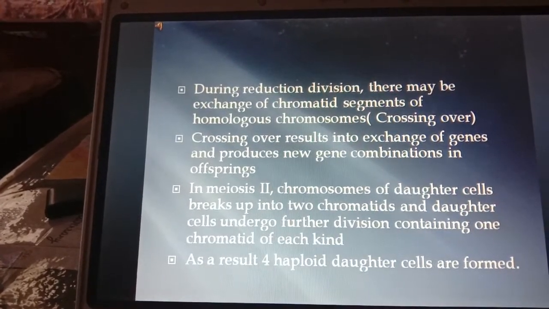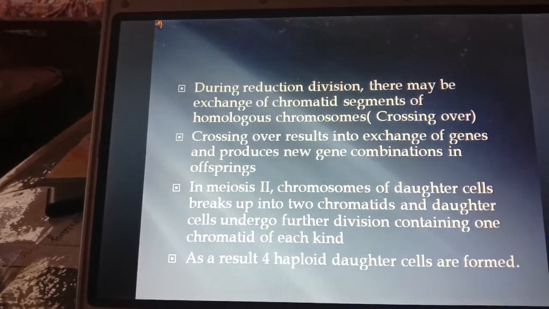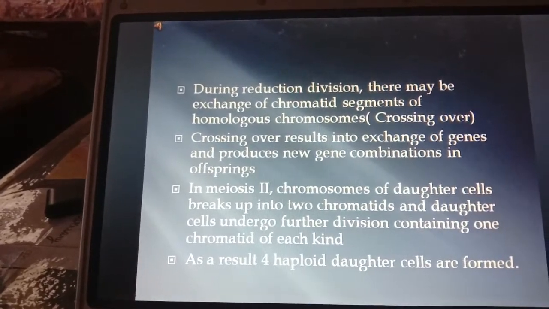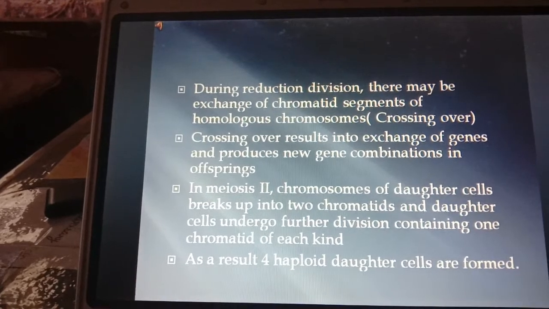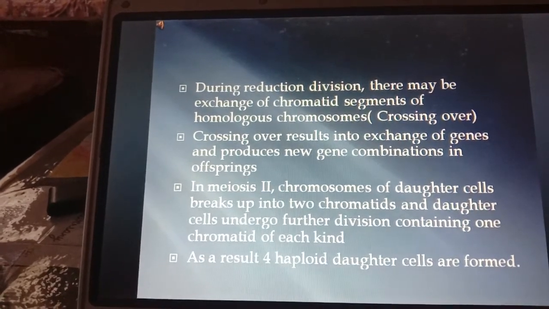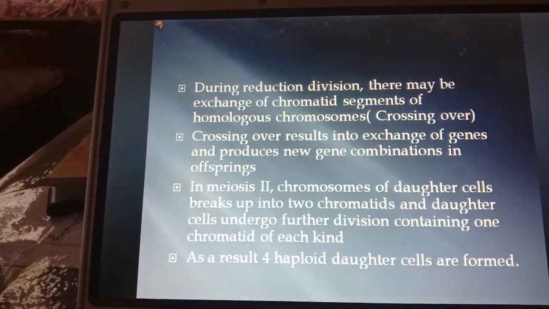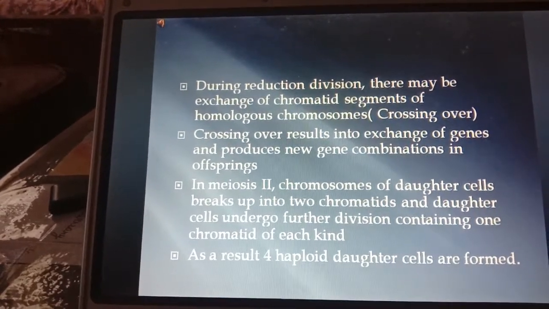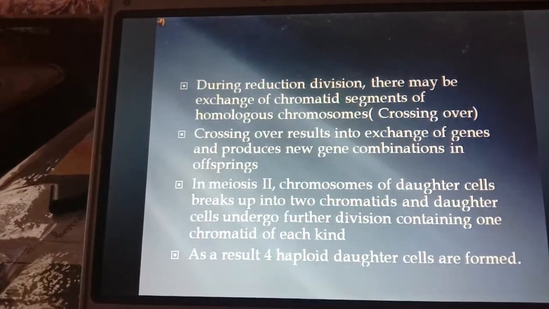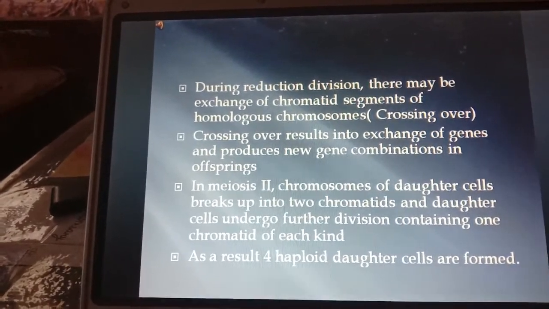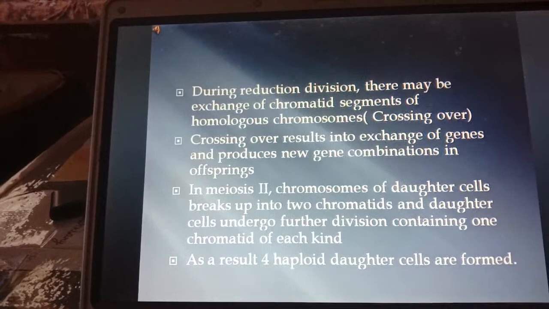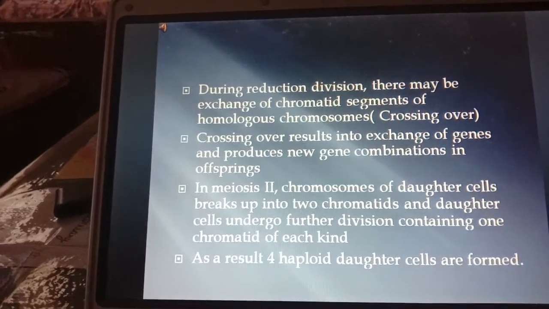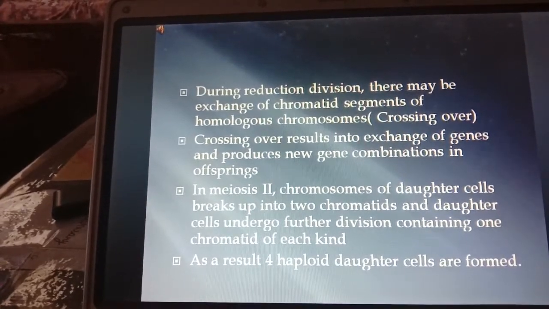During division, there may be exchange of chromatid segments of homologous chromosomes. This is what is called crossing over. Crossing over results in exchange of genes and produces new gene combinations in the offspring.